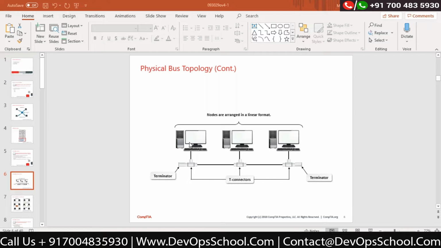We are not using bus topology at all now, but we were using it a long time back. Yesterday I told you that we used coaxial cables to connect networks. It was a very long time back. In those coaxial cables we were using this topology. Believe me, we used T connectors with coaxial cables and connected the computers like this. Now look at the description, what they described.